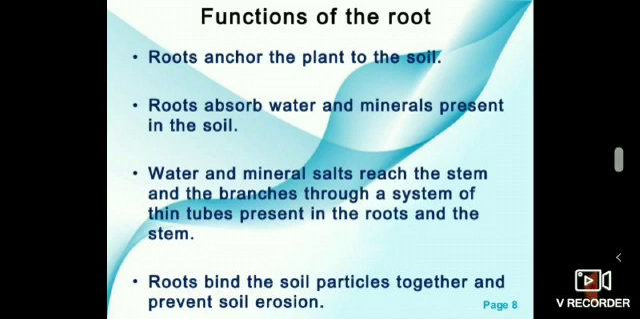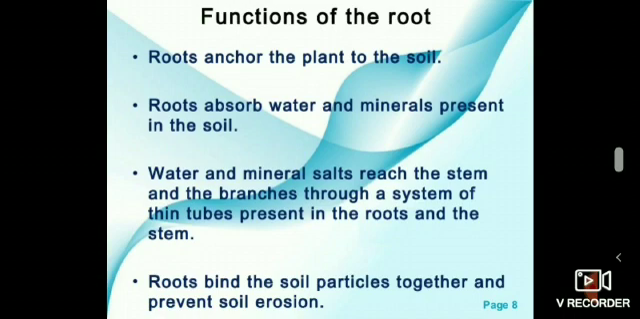Roots absorb water and minerals present in the soil. These help the plants to survive and grow. Can a plant survive if you cut all its roots and fix it to the ground? Definitely not. It will dry up after some time. This is because roots absorb water and minerals present in the soil.